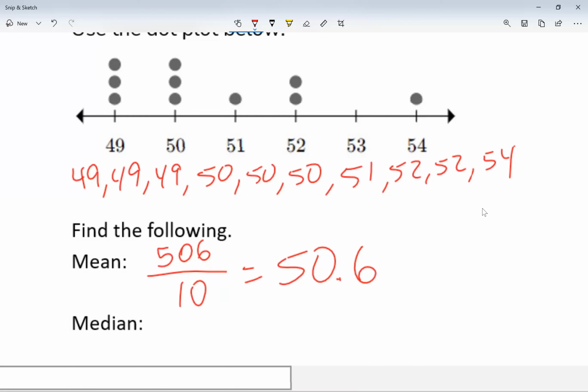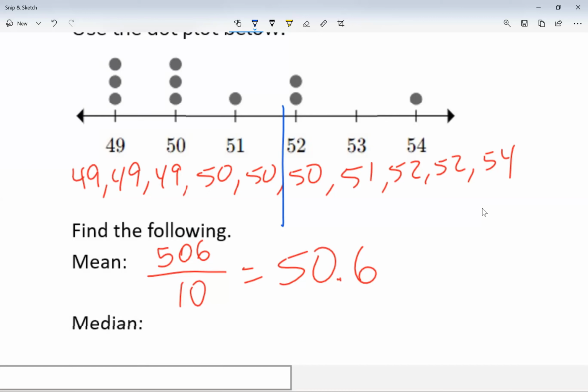I'm going to draw a line that separates the data in the middle. There's 10 numbers, right? So what's half of 10? 5. Okay, so I'm going to draw a line right here. Notice how there's 5 numbers to the left of my line and 5 numbers to the right of my line. I need to have the same amount of numbers to the left of the line and to the right of the line. Now, because I did not cross a number,